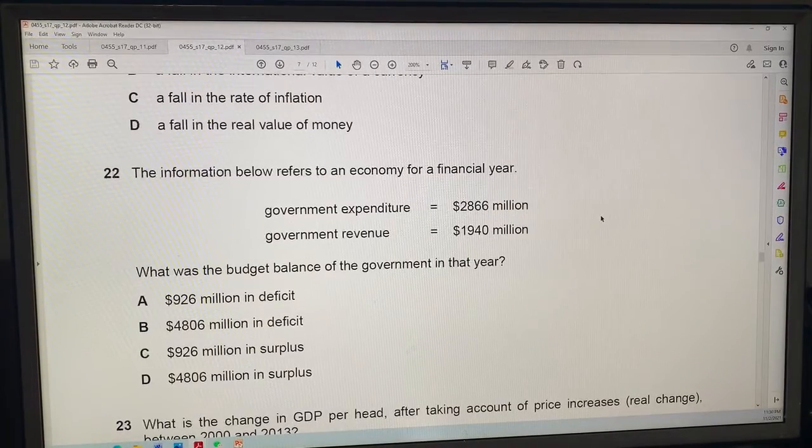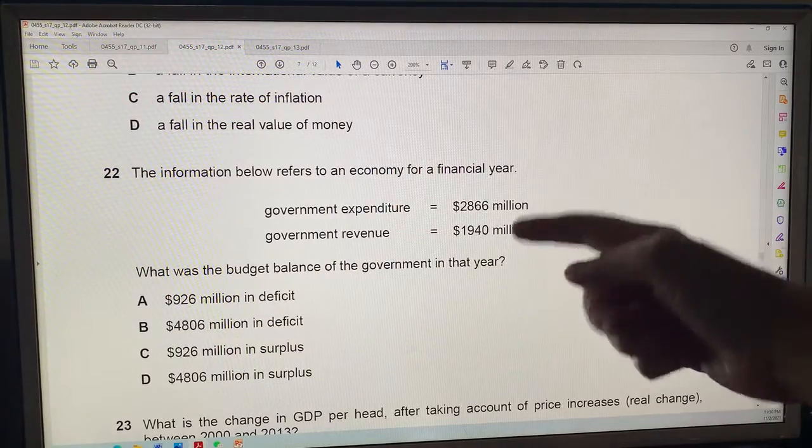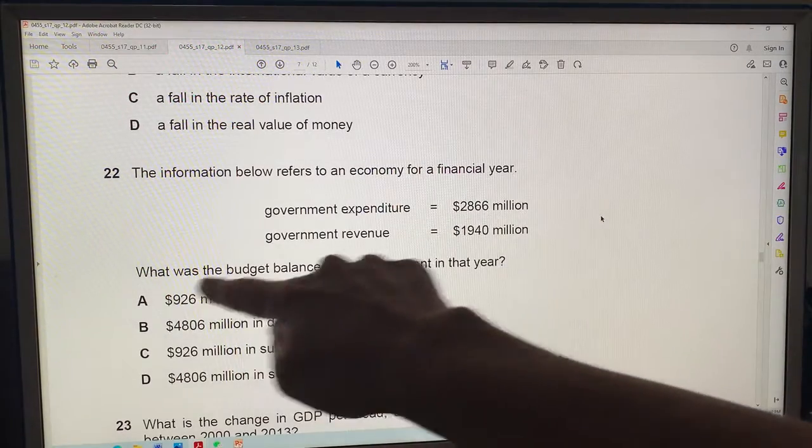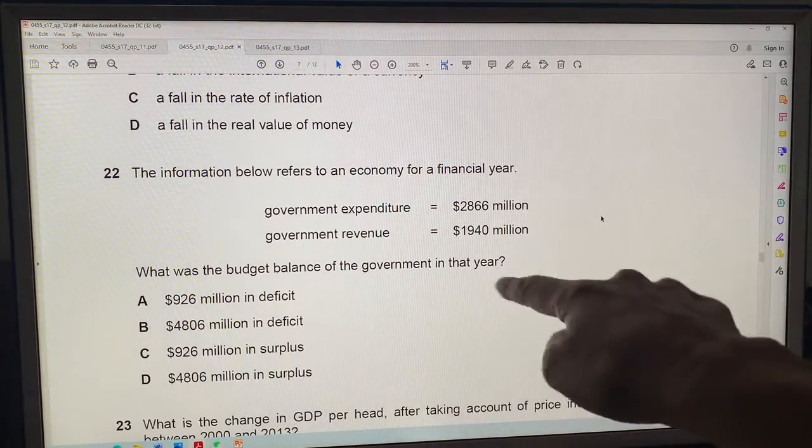Some numbers, information. What was the budget? I just skip. I know I'm going to need to work with these numbers, so I just skip to the question, part of the question. What was the budget balance of the government in that year?